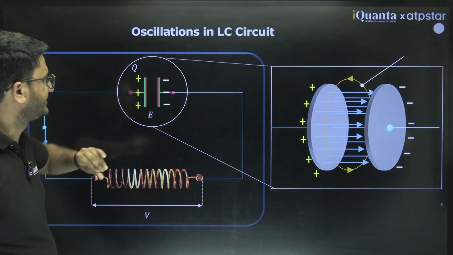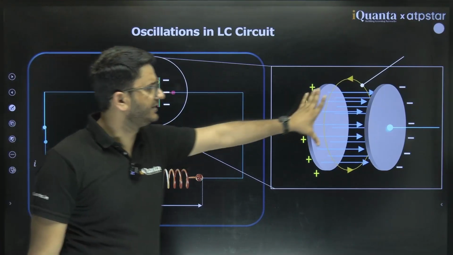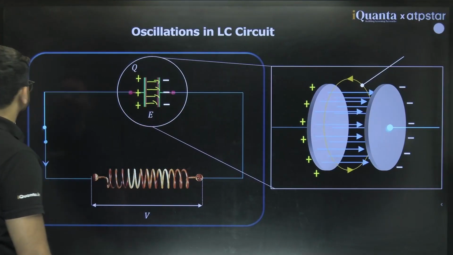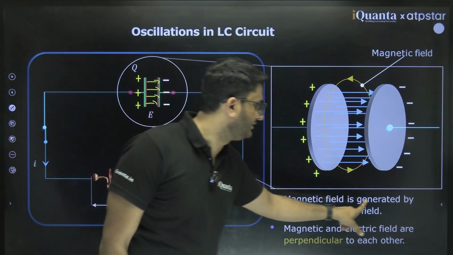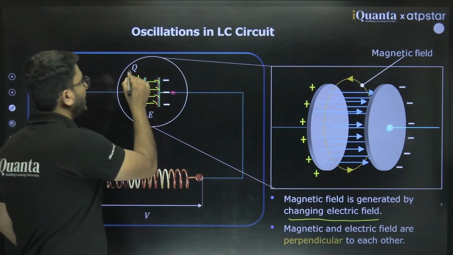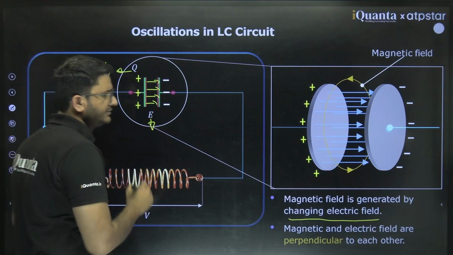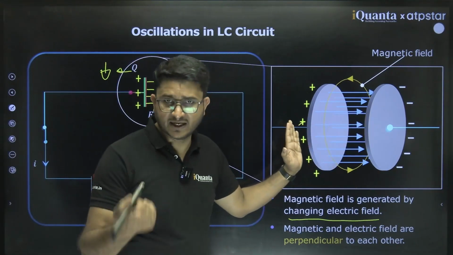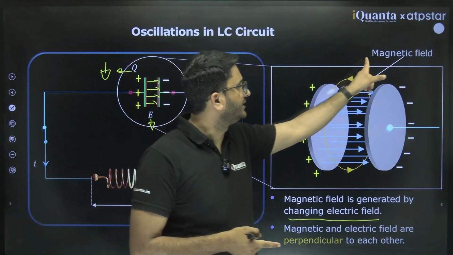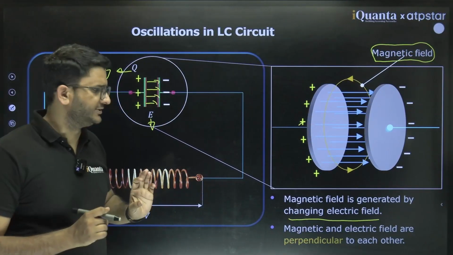If this electric field is decreasing, then it will produce a magnetic field in its surrounding. Magnetic field is generated by a changing electric field, because charge is decreasing, then E is decreasing, and decrease means change. If the electric field is changing, then it will produce a magnetic field as per Maxwell's theory.